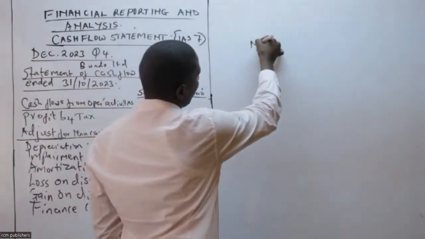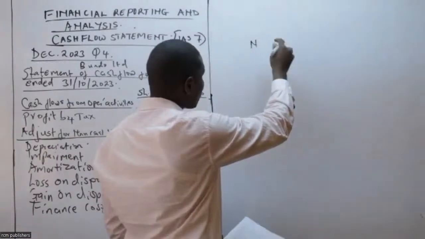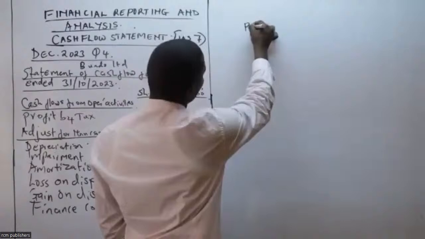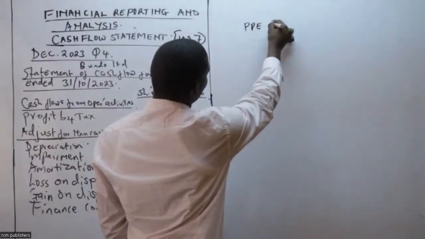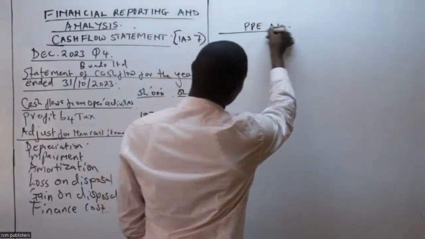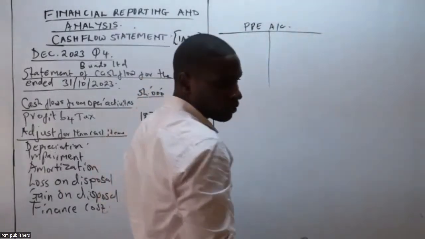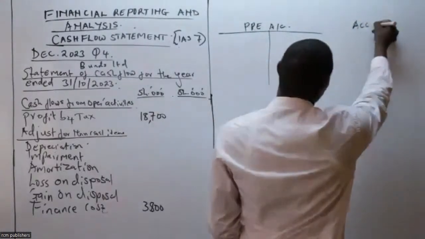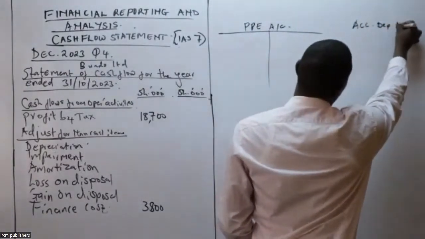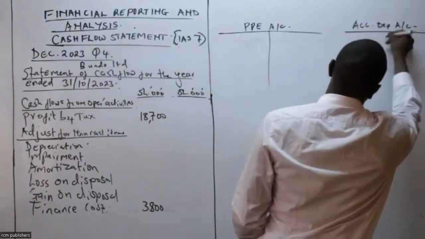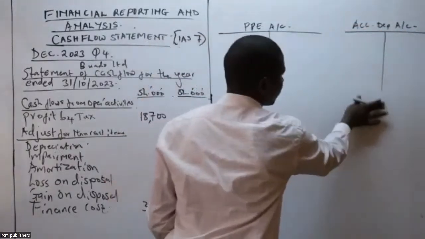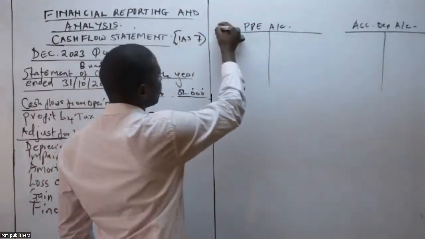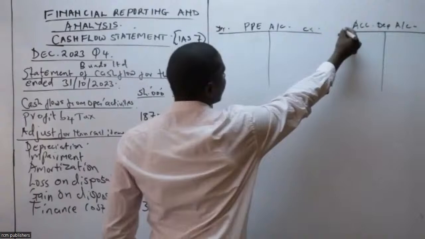And this is our PPE account, and then on the other hand, I have the accumulated depreciation account. So this is very important for me. I remember I gave some people this work to go and do debit, credit.